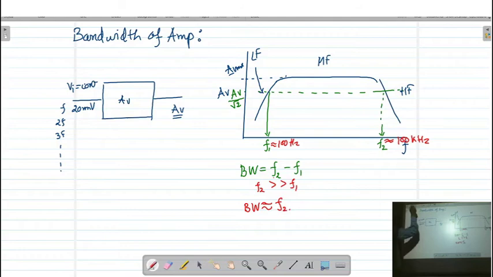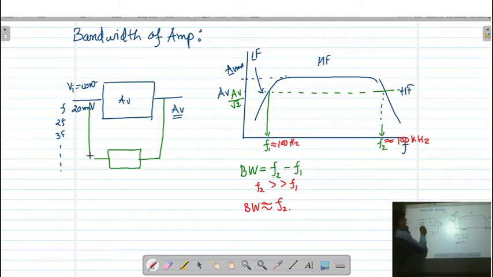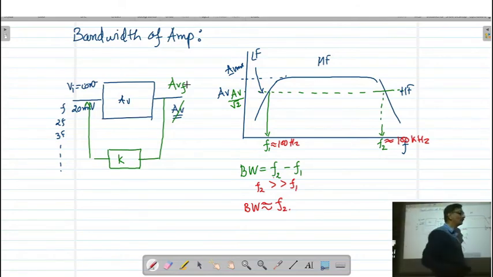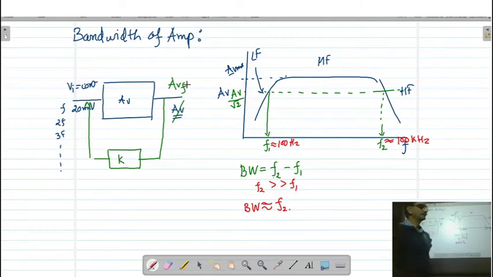Now if we apply negative feedback, meaning the output of the feedback network is connected to the input, with feedback factor K, then the gain of the amplifier is not going to remain AV, but it is going to change to AVF.